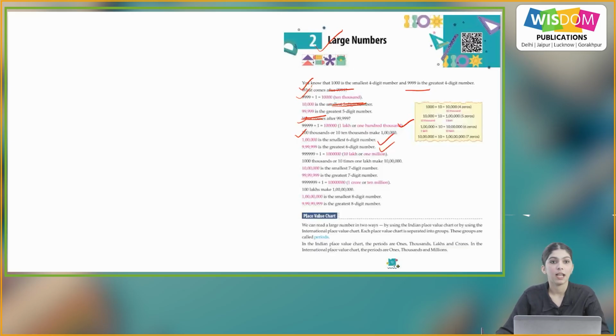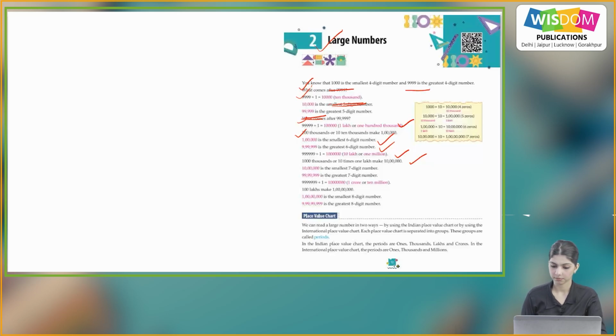And 9,99,999 is the greatest 6-digit number. And if we add 1 to 9,99,999, it will become 10 lakh or 1 million. 100 thousands or 10 times 1 lakh make 10 lakh.